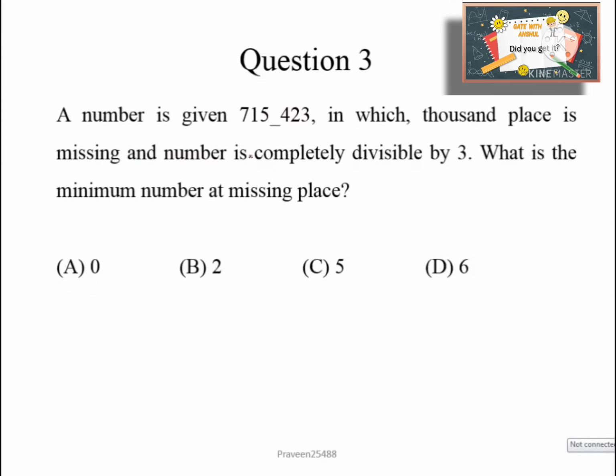Now question number 3. A number is given, 715, blank, 423, in which the thousands place is missing and the number is completely divisible by 3. What is the minimum number at the missing place?